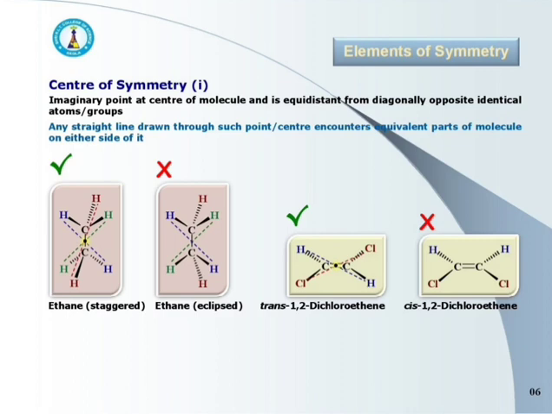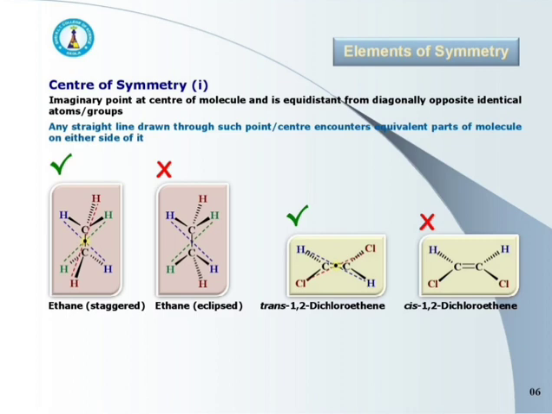of the molecule and any straight line drawn through it encounters the equivalent parts of the molecule on either side of the center.